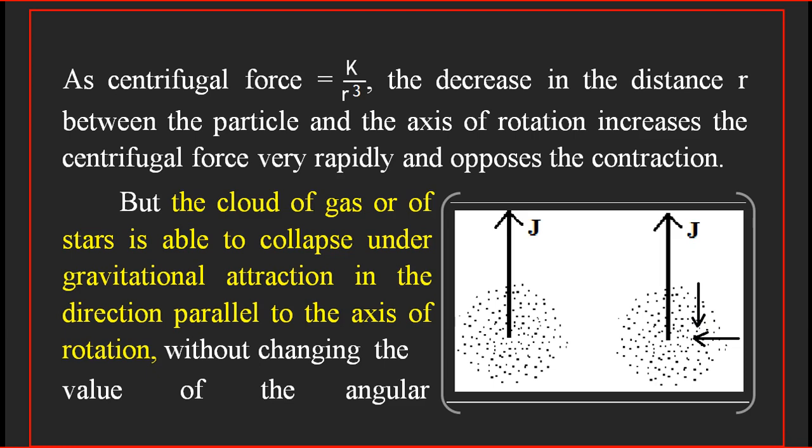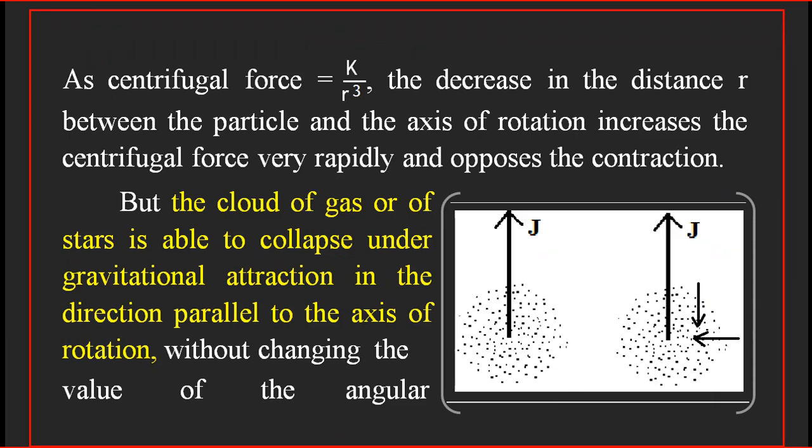You can see that the shape, which was initially spherical with a small angular momentum in a particular direction, then because of the conservation of angular momentum, the contraction in a direction perpendicular to the axis is prevented, but the particles can contract in a direction parallel to the axis of rotation.